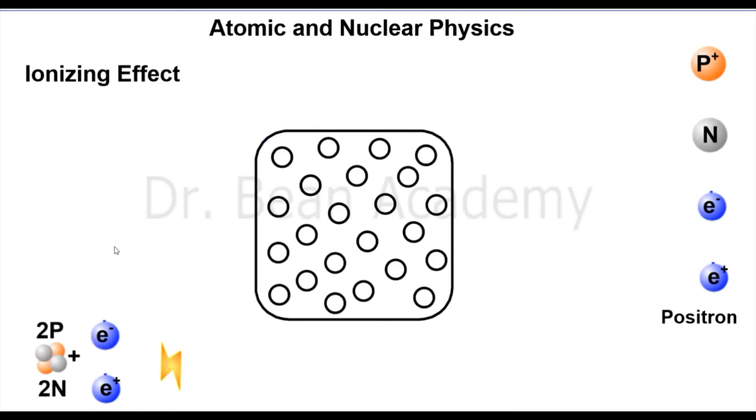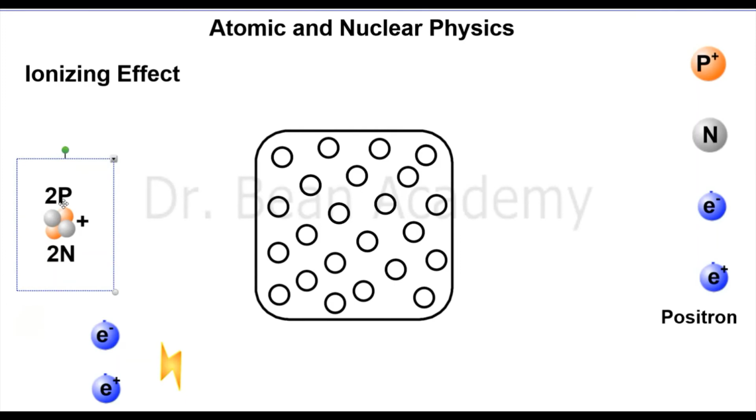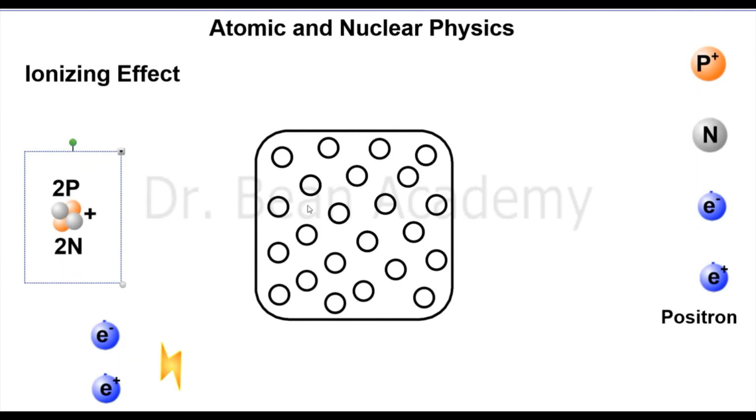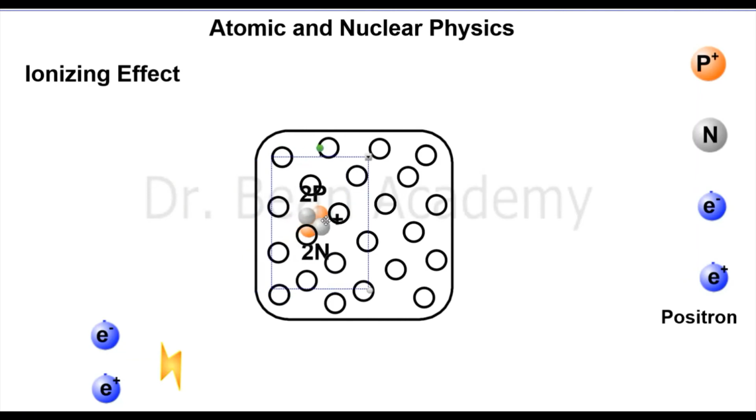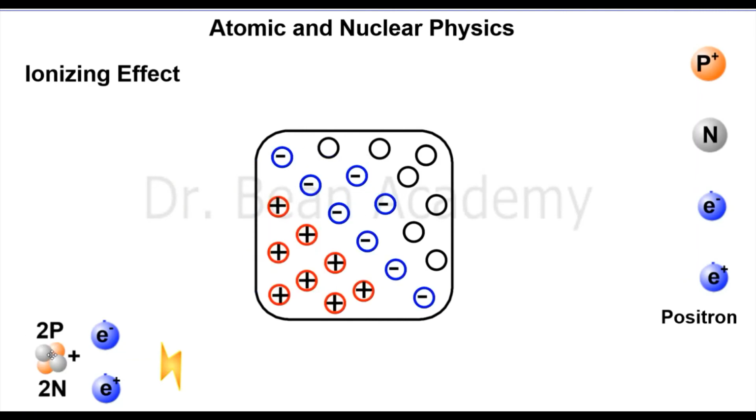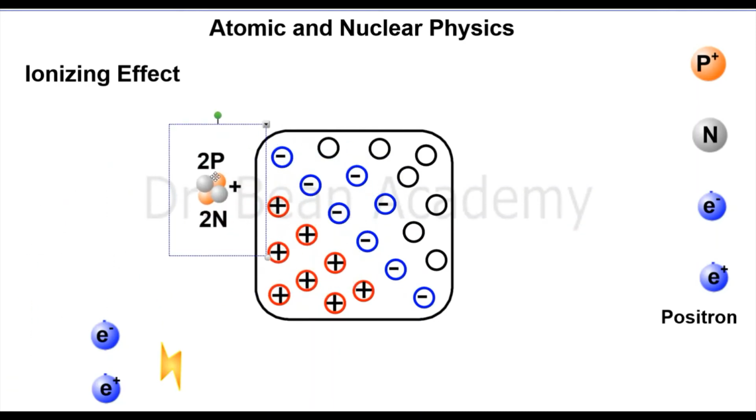So let's see the ionizing effect of alpha particles. So here is an alpha particle. I put a material in front of the alpha particle. Here it comes and it enters the material, and what happens? Okay, so it means when it enters the material, it will ionize a large number of atoms of that material.